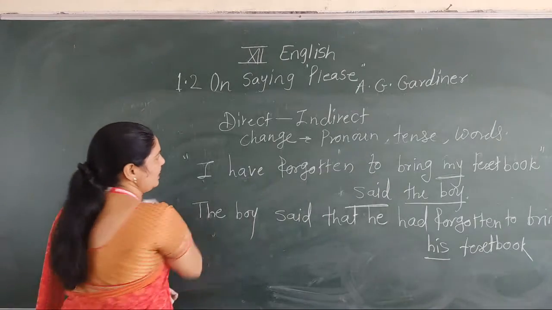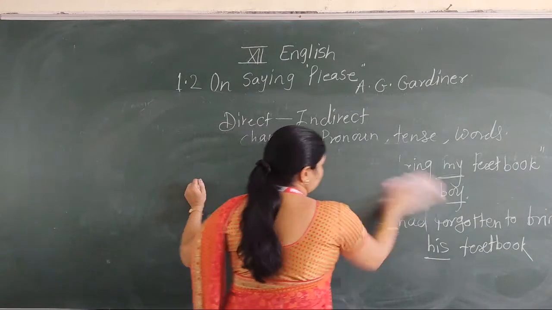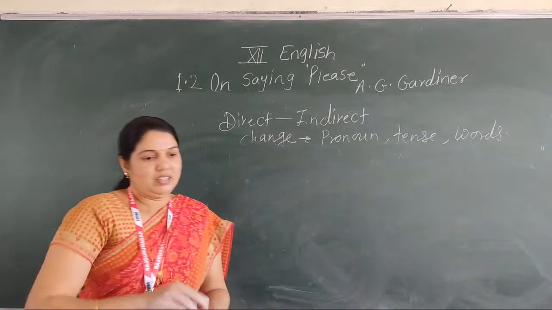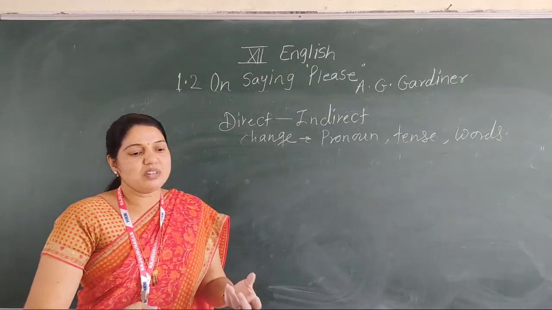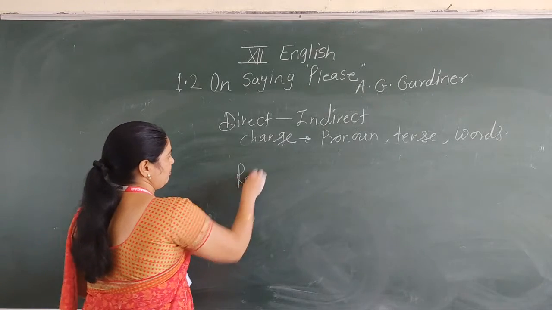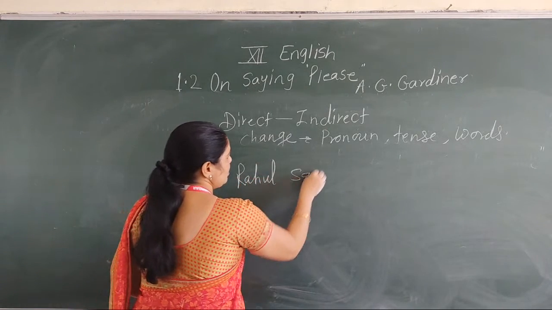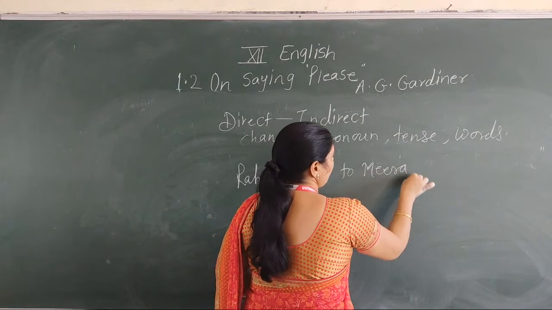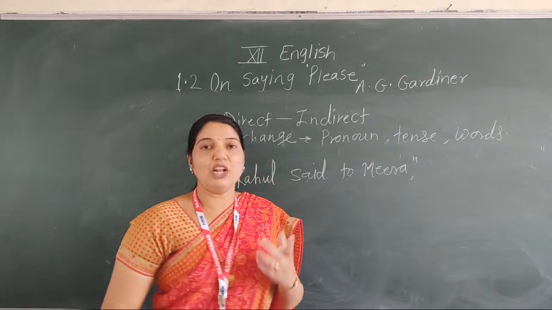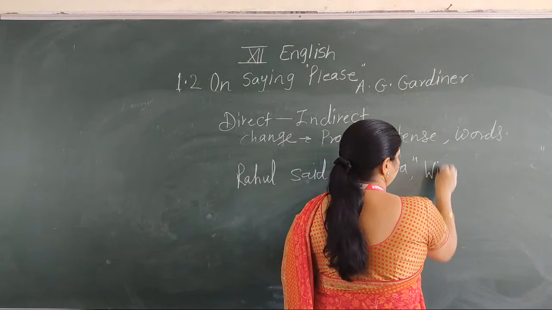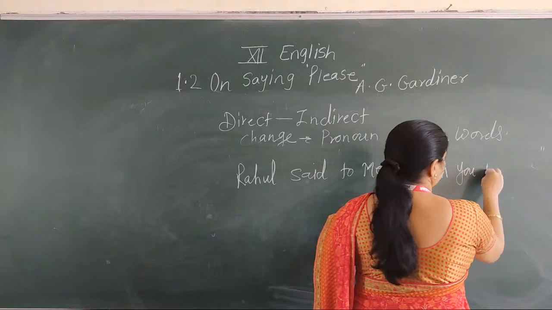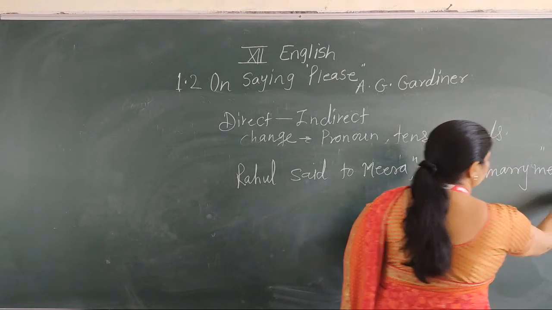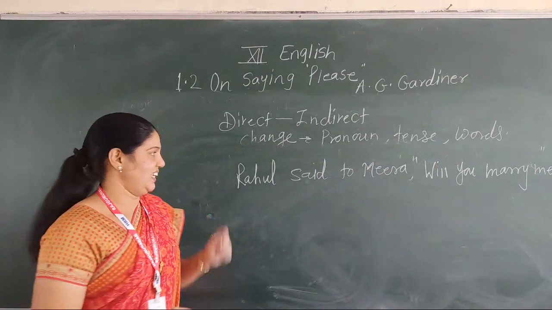Okay. Now see the third one. Third sentence. Rahul said to Meera, comma, into double inverted comma, "Will you marry me?" Double inverted comma completed, a question. Okay. Now see here.